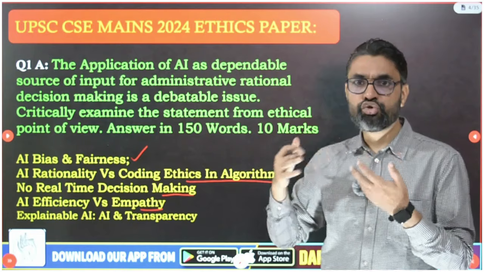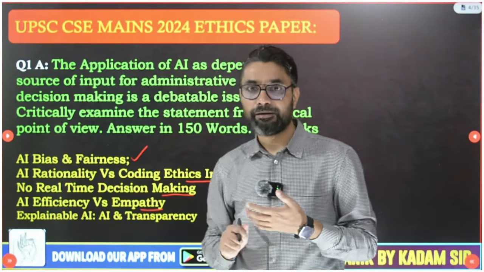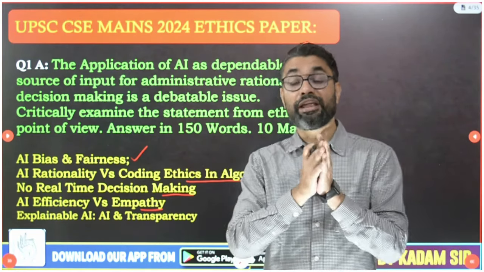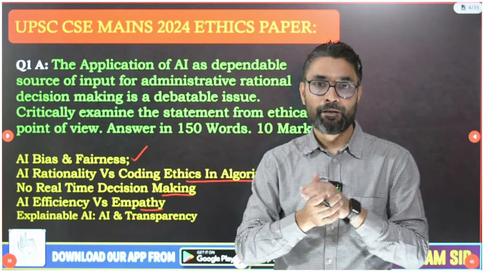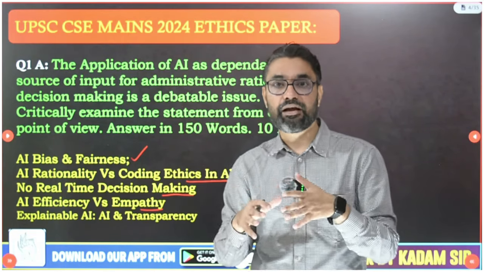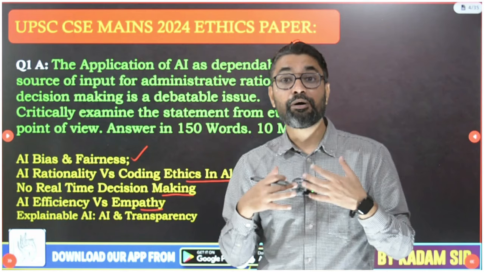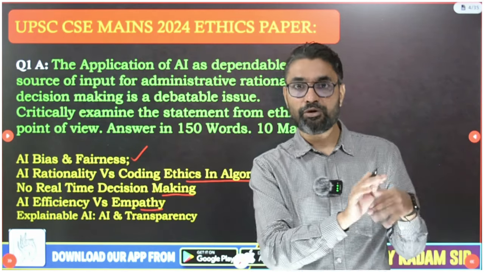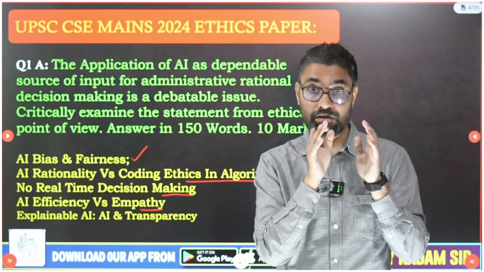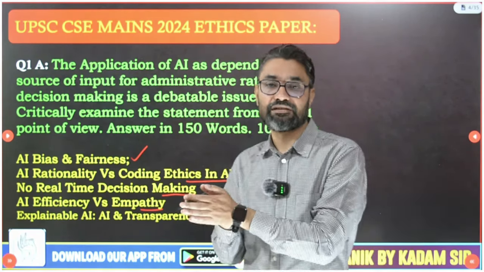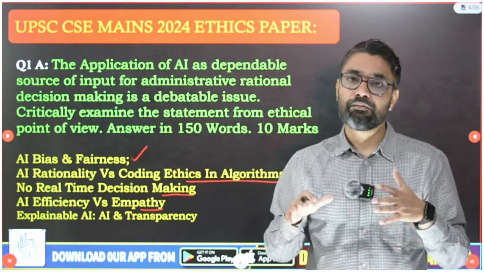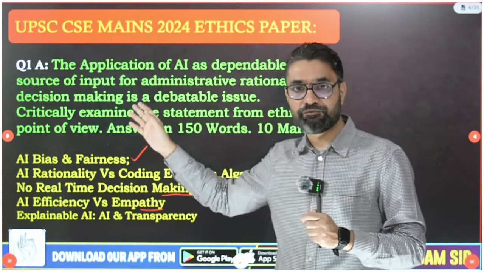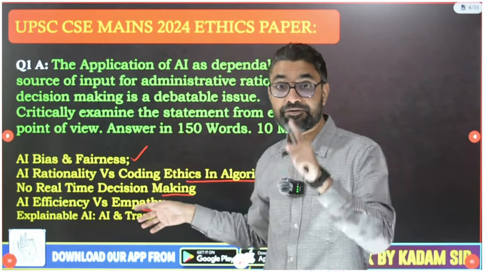And for that, there is a new term in AI, what we call explainable AI. These are the new kind of AIs which not only pass the decision for you, but explain the parameters on which they have taken the decision. So if we integrate more explainable AI in governance decision making, then automatically the public will know on what parameters the government took the decision. It was not just a robust decision, but a well thought out decision. Then government will be able to explain the parameters to the citizen, and that will lead to much better decision making.